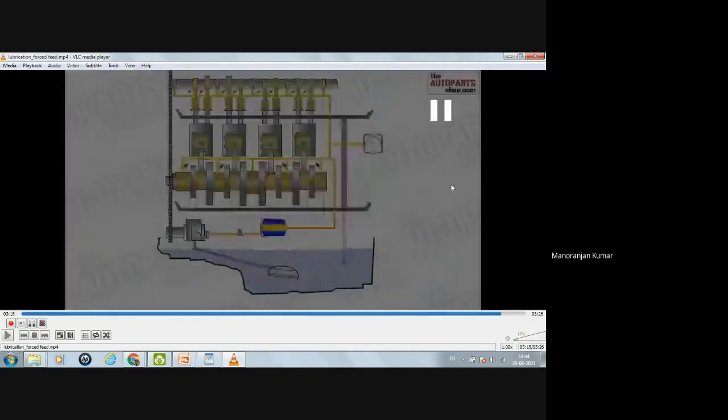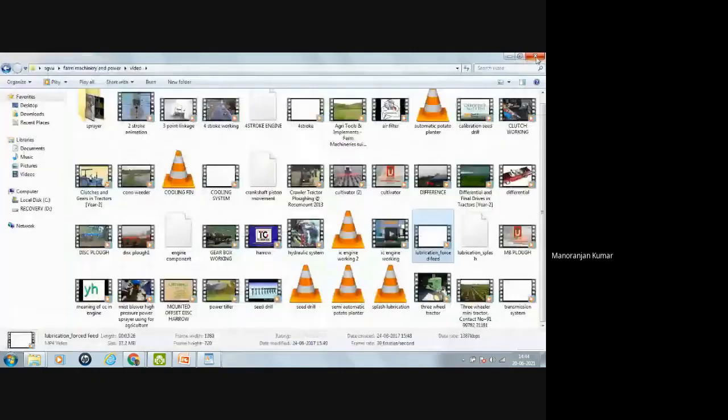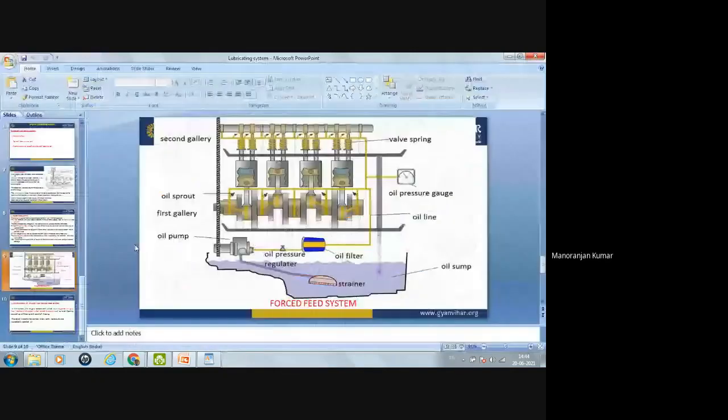So this is the lubricating system through the force feed. Here you've seen some pump is there which forces the oil through some pressure into the oil gallery.